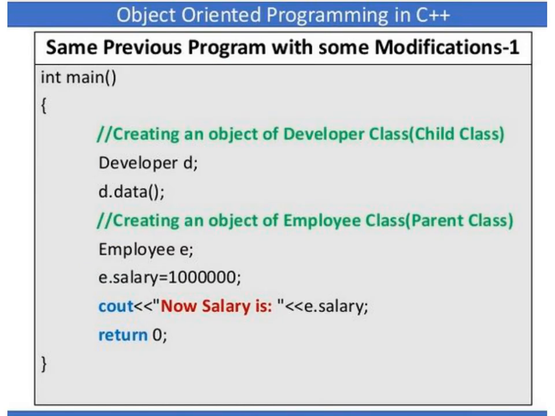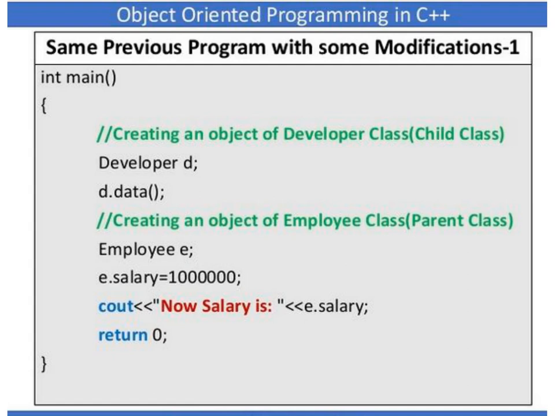Next, in the main function, we are creating an object of the developer class, that's the child class, developer d, and then d dot data. We are calling the data member function which is declared in the child class called developer. Then in the developer class, it will ask you to enter the salary value. That salary data member will be accessed from the base class, and it will ask you to enter the salary value, and it will print the salary value.